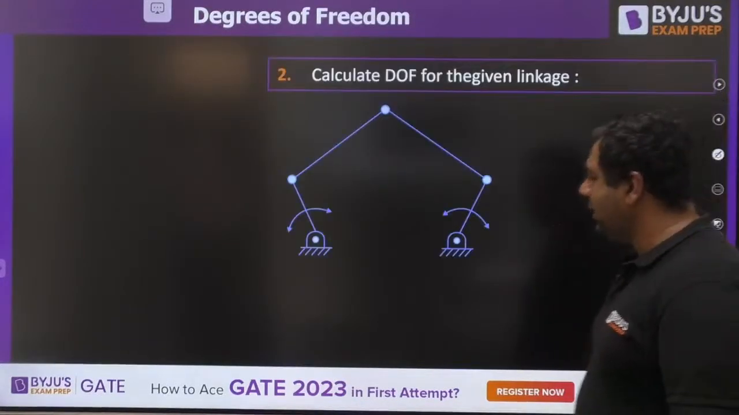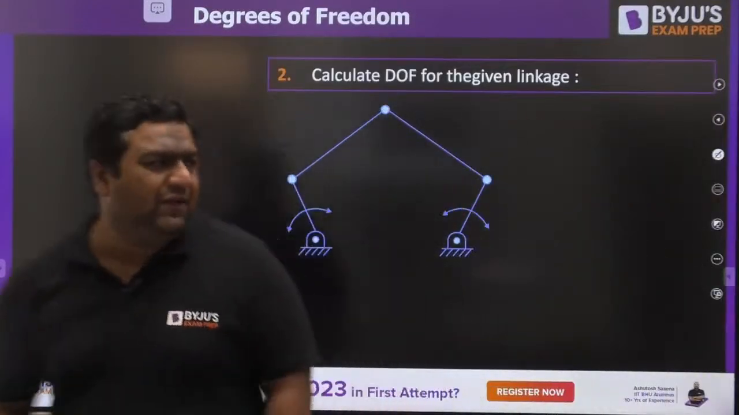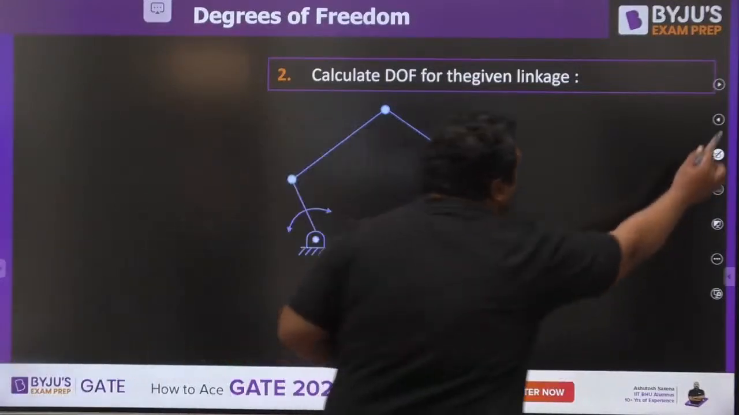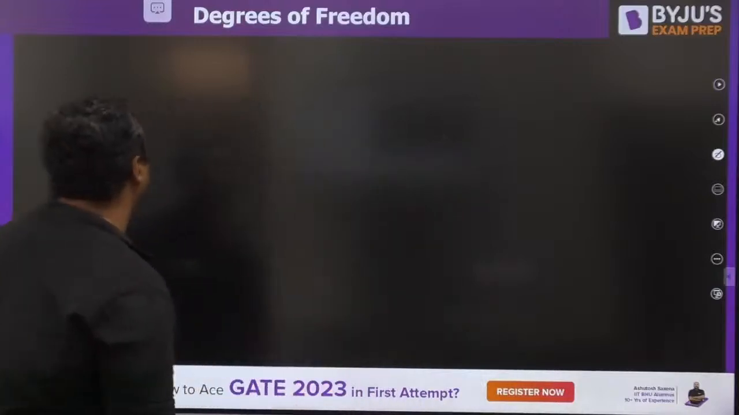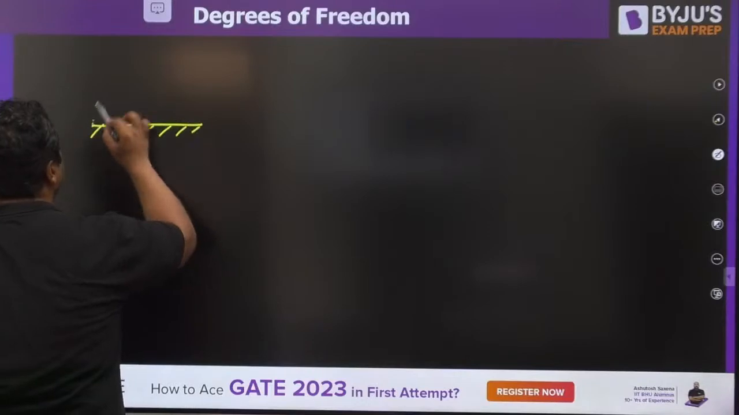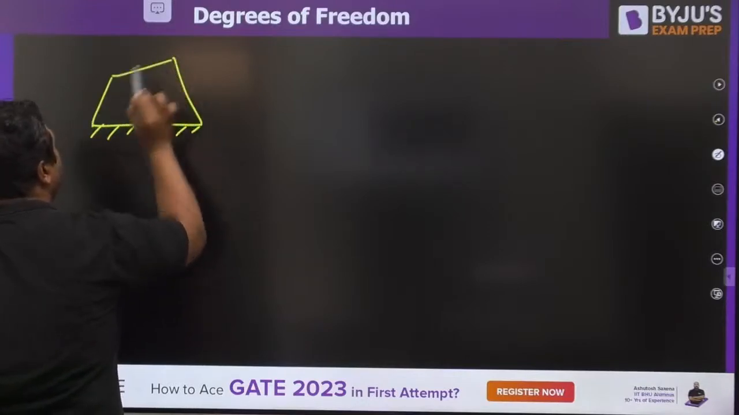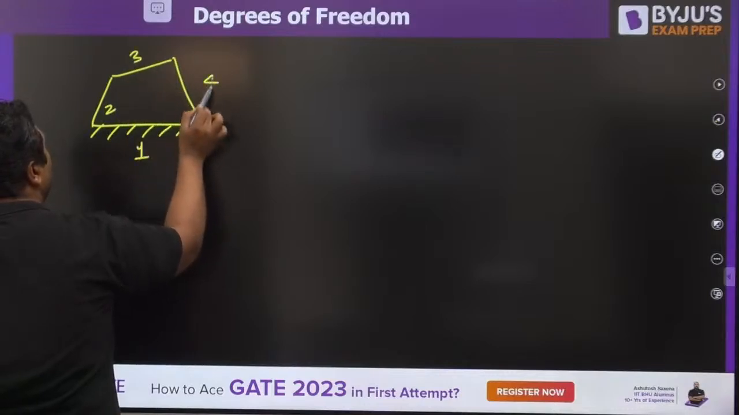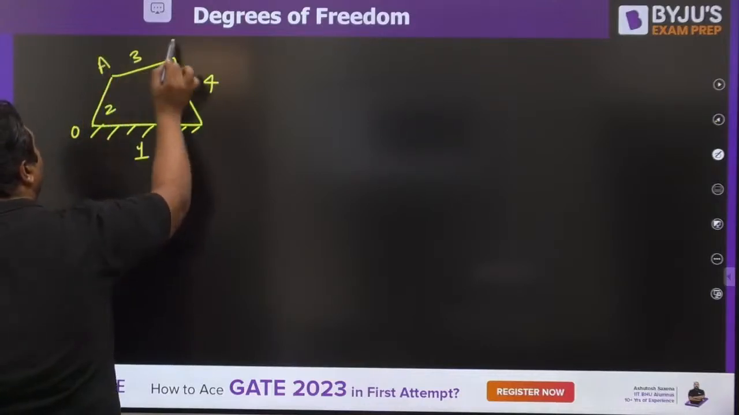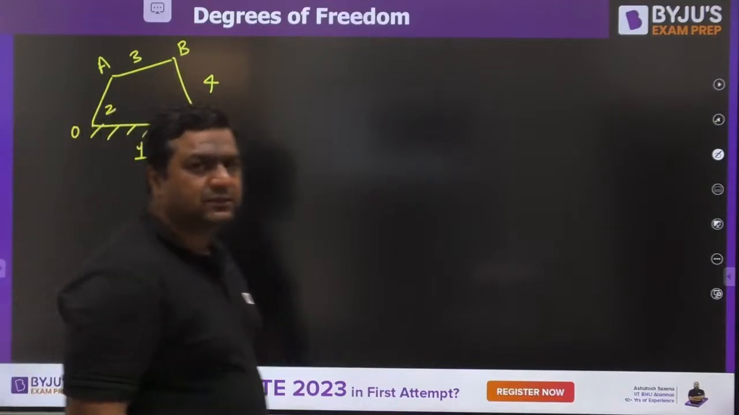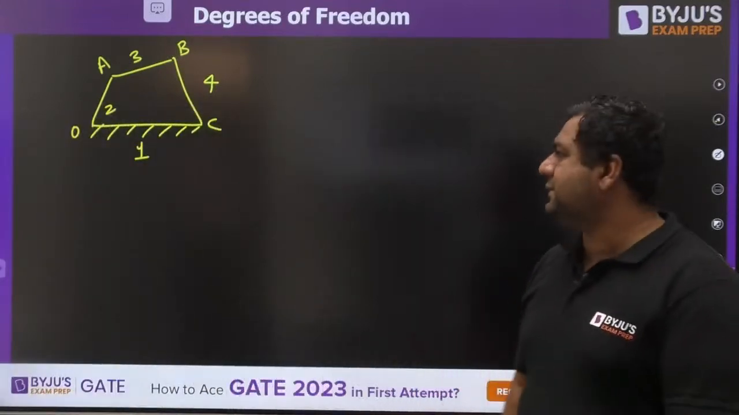So second question, my dear. Now we have the second question. And before going into that, I would be giving one question from my side. Let us say we have a 4-link mechanism, or I will say 4 links are there. Link number 1, link number 2, link number 3 and link number 4. These are O, A, B, C. Let us say we have this, guys.